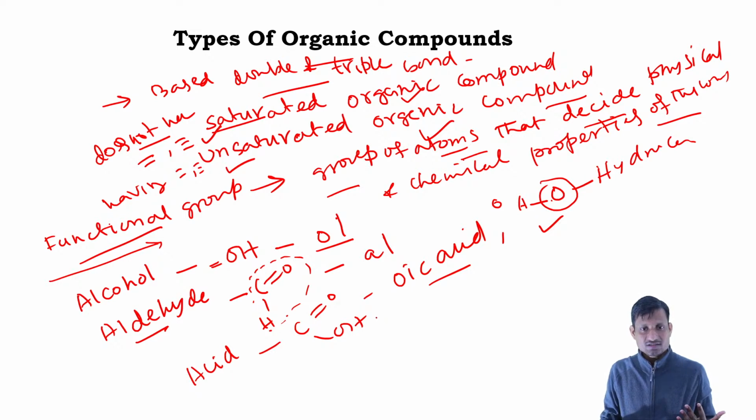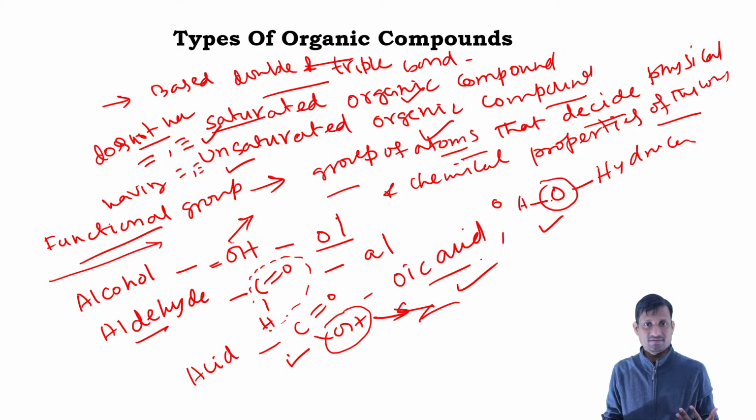And again, the acid will have derivatives. Basically we can replace this OH group with many things. Whatever compounds we get from the acid, that is called an acid derivative. Similarly, for the OH group, whatever compound we get by substitution of the H here, that is the alcohol derivative. Derivative means the new compounds we get from the acidic functional group. So these are the types of organic compounds.